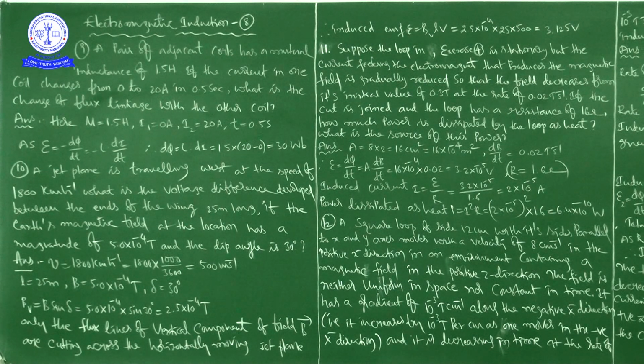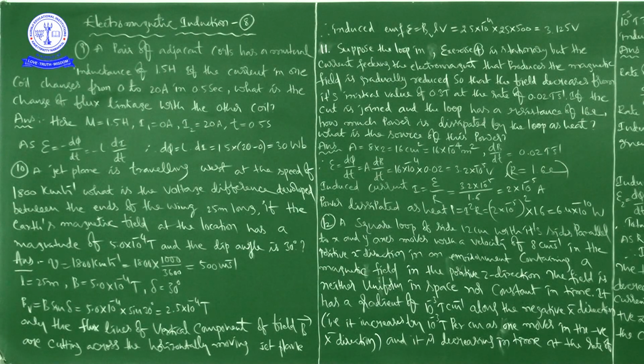What is the L value? 1.5. Here L is also inductance and M is also inductance, right? So d phi is equal to L into di, that is equal to 1.5 into 20 minus 0. Then 1.5 means 15 by 10, and with 20 we get 30 Weber. 30 Weber is the change of flux linkage with the other coil.